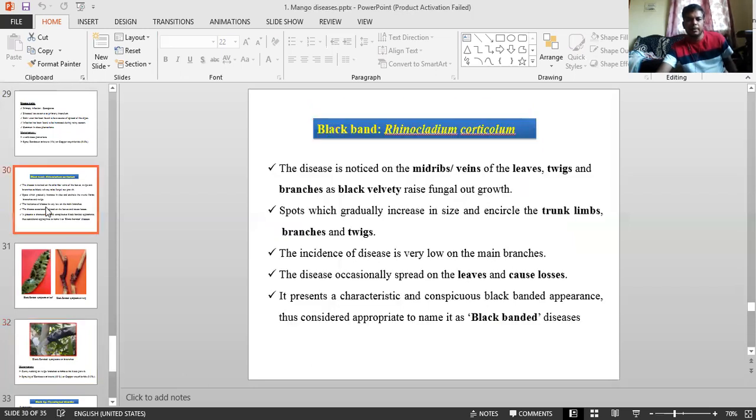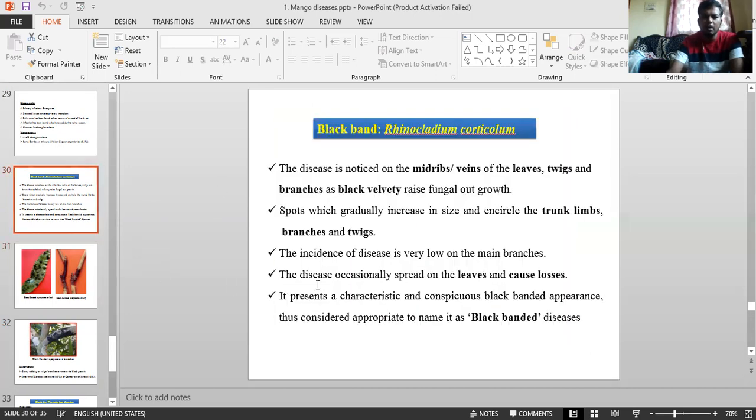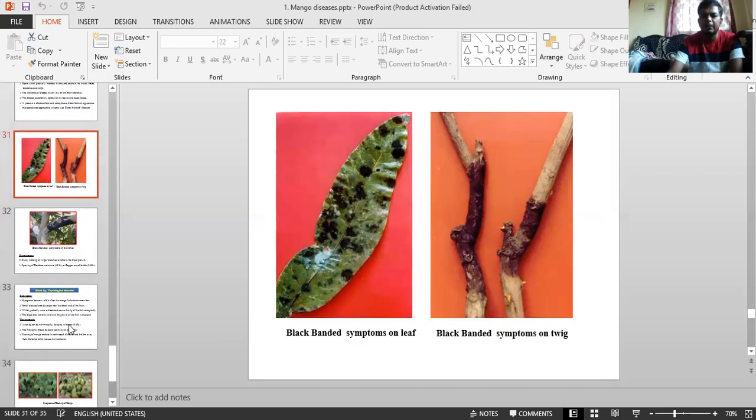Coming to symptoms, notice on the midribs, veins and leaves, twigs and branches, black velvety raised fungal growth. Next, especially on trunk, limbs, branches and twigs, there is a development of encircling growth, and it also occasionally spreads on leaves and causes losses. The conspicuous black banded appearance on bark and twigs gives it the name black band. This is a major thing.